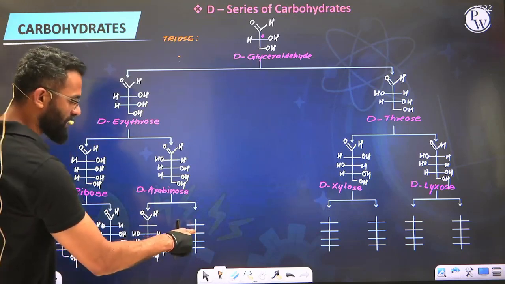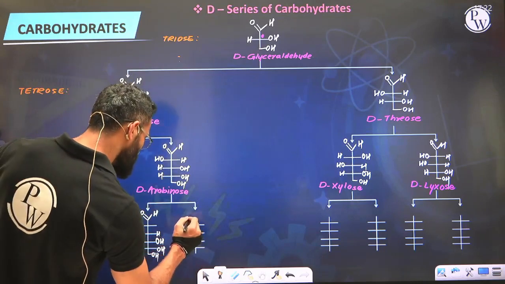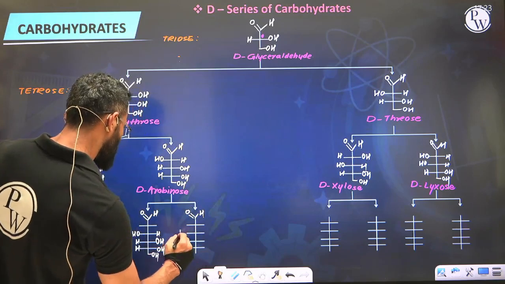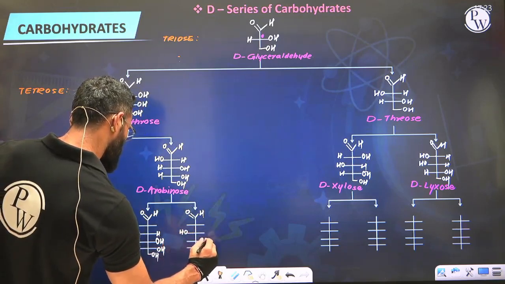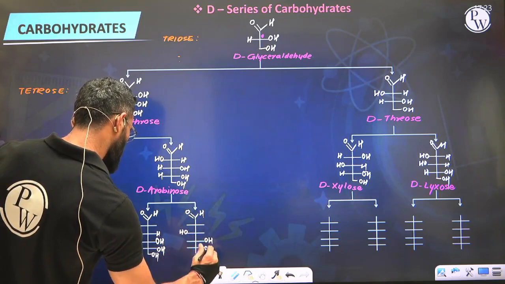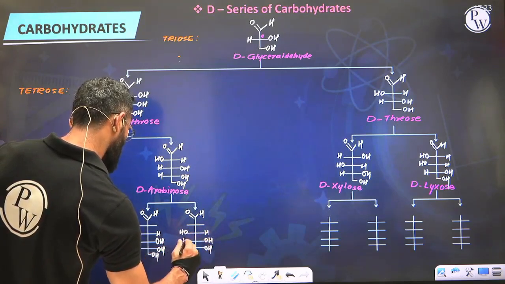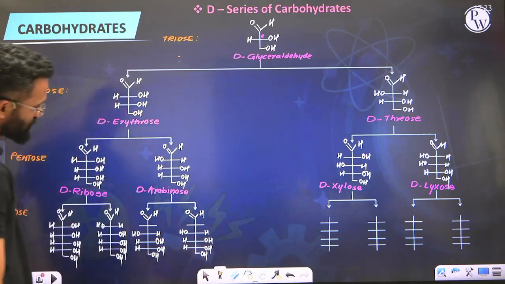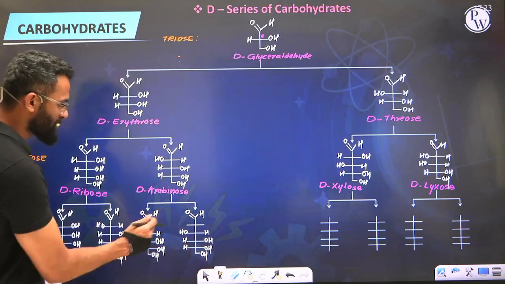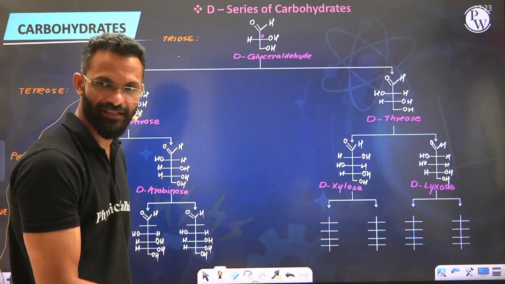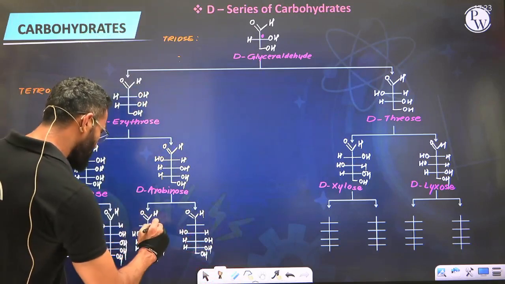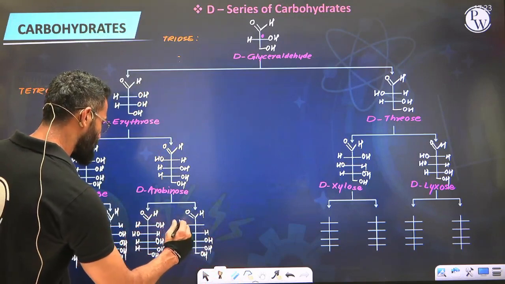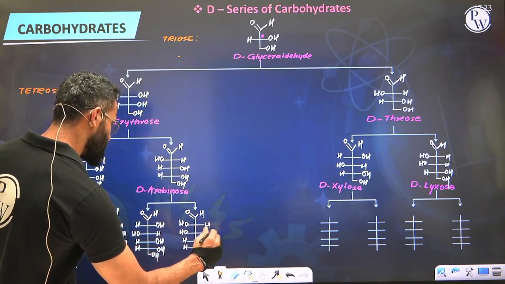Here also, other than the newly added chiral, the rest you will first arrange. So left, right, and right. Remaining valencies are satisfied by H's, and primary alcohol. And now you will see you will be adding two new OHs. In the first structure you will put it to the right. So let's say I put it to the right, remaining is H. In the second structure you are putting it to the left and remaining is H.